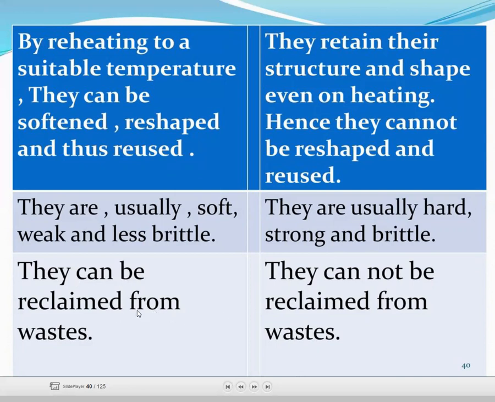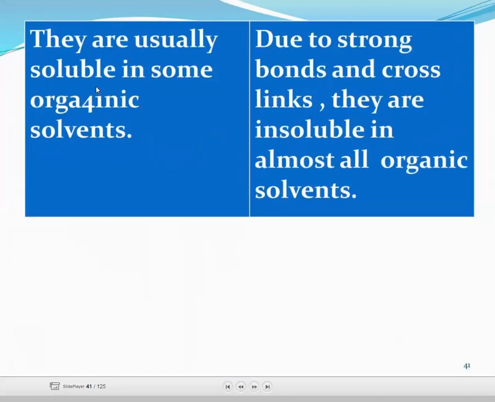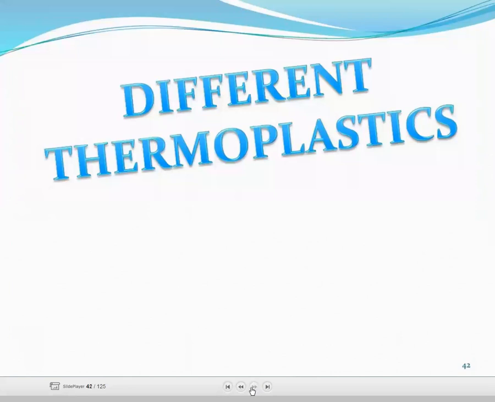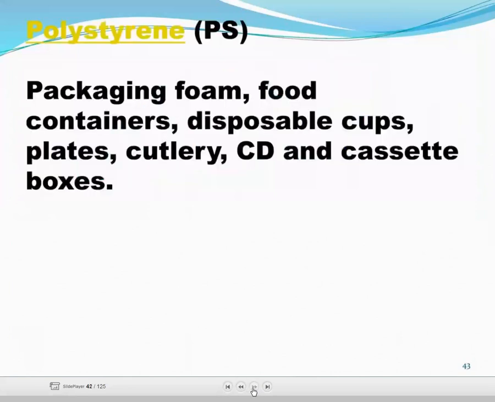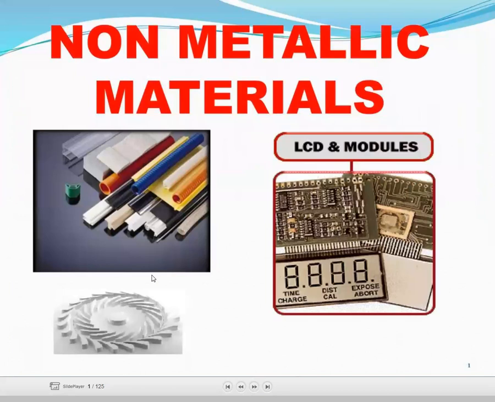Thermoplastic material can be reclaimed from waste. Thermosetting material cannot be reclaimed from waste. Thermoplastic materials are usually soluble in some organic solvents, and thermosetting materials, due to strong bonds and cross-links, are insoluble in almost all organic solvents. Different thermoplastics: now, in the next lecture, we can see thermoplastic material and thermosetting material types. Okay, thank you.